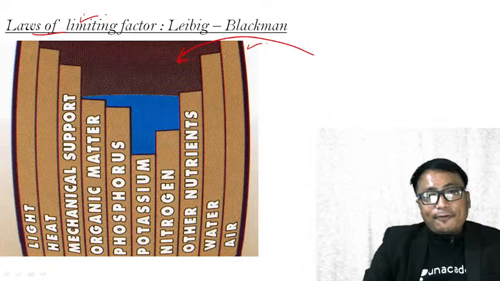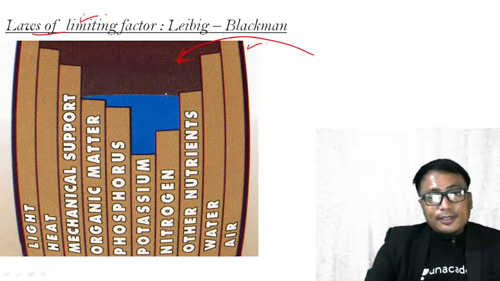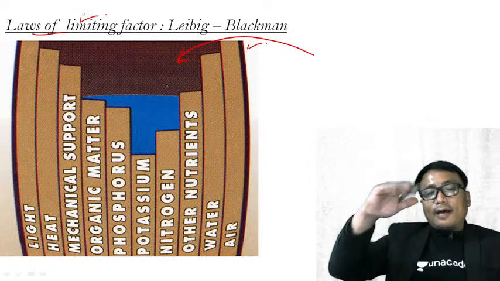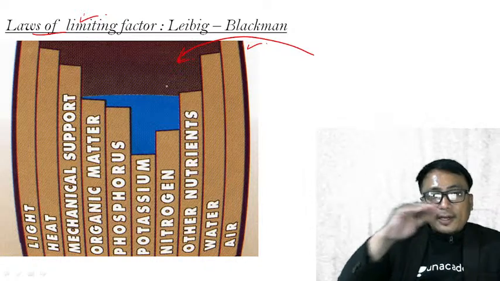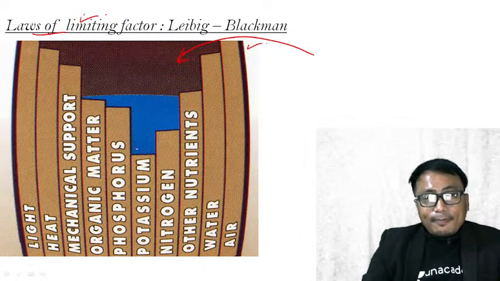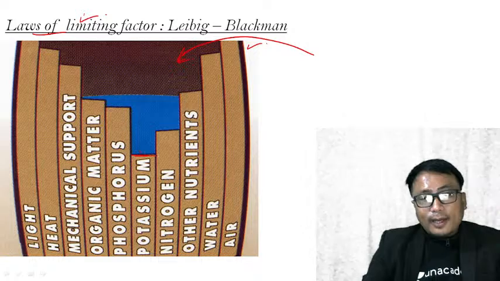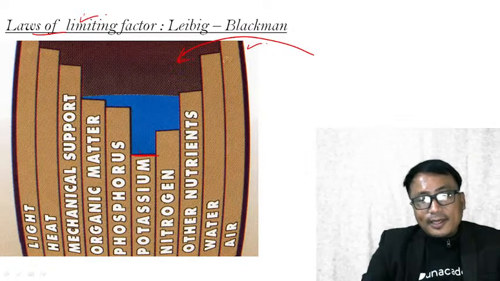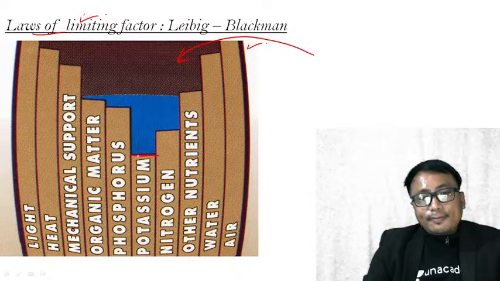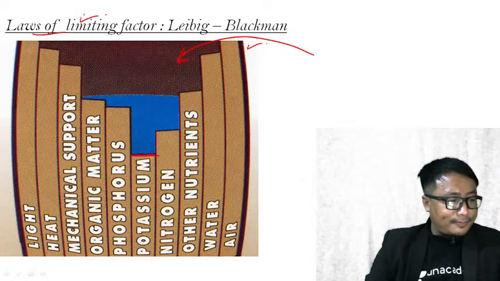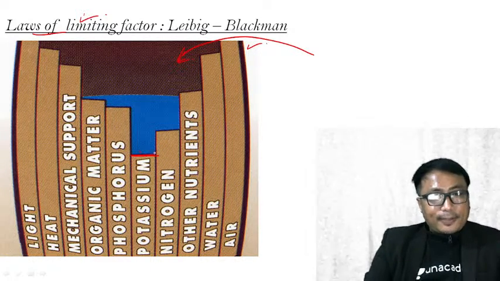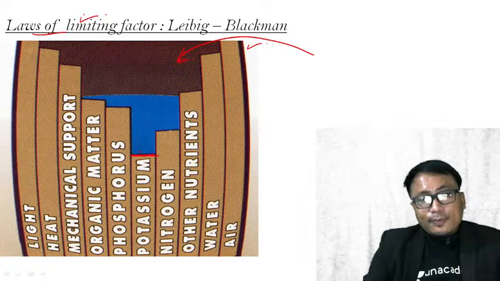Now, if you put any liquid in this, up to what level will the liquid be able to fill? It will be determined by the lowest level in the barrel, which determines the level up to which the liquid can be stored. Up to this level a liquid cannot be stored.